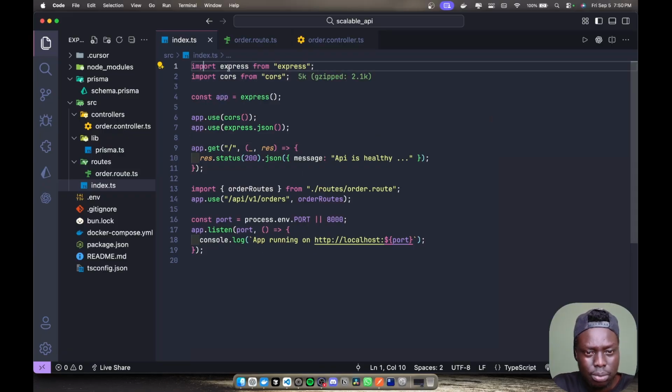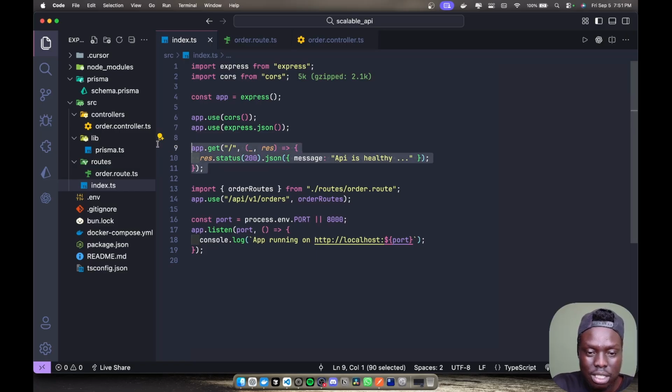You can see import express from express. That's our first thing. Obviously we're using Express as our framework. Then you can see we have cors. This is just cross-origin support. This is what is going to allow us to communicate with the front end just in case we add a front end later, but it's not going to come in handy right now. Then the next thing is we initialize the app to allow us to use Express. And this is just for cors. This is a middleware for allowing us to use cors, and this is also a middleware to allow us to parse JSON. So I'll explain to you as we keep going.